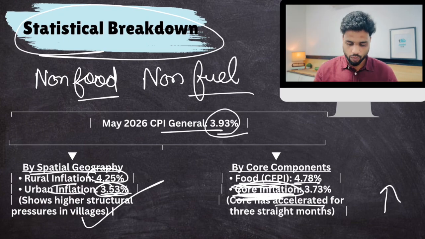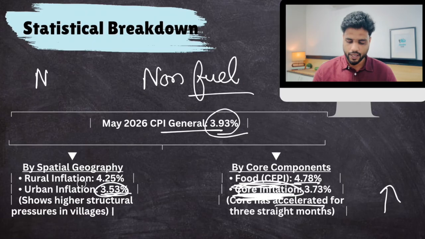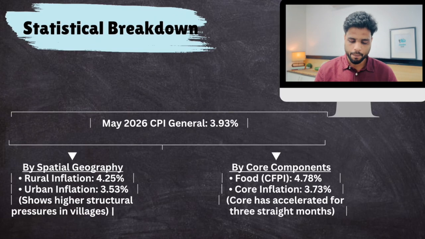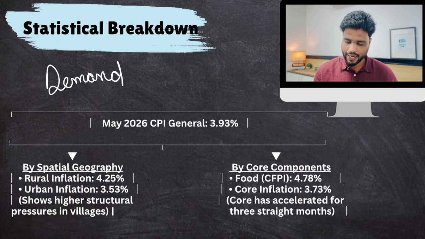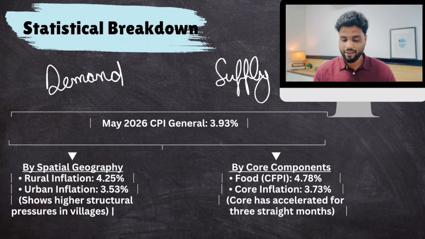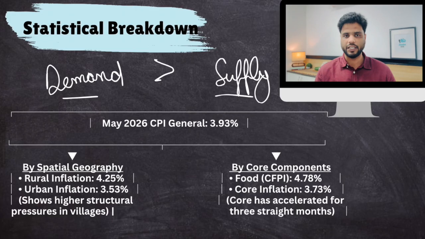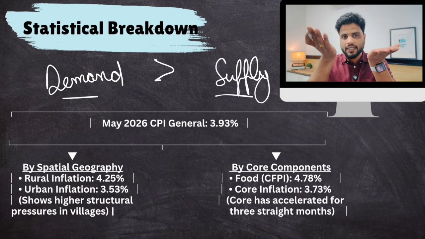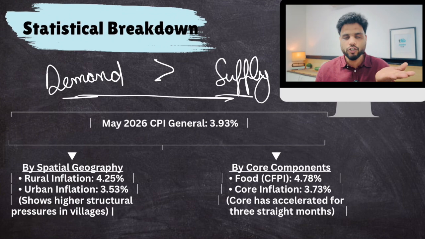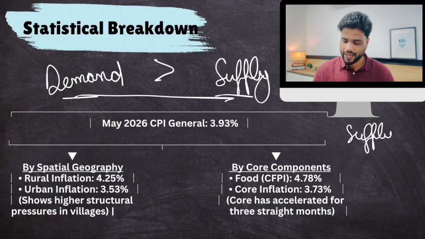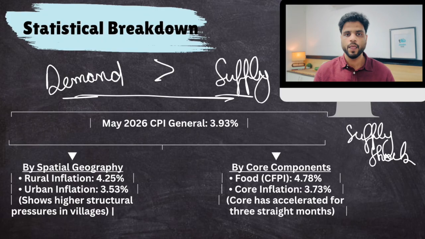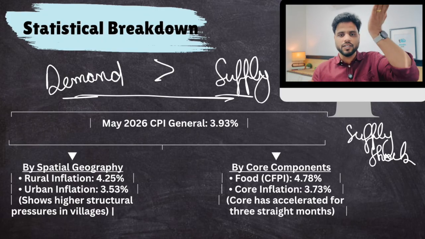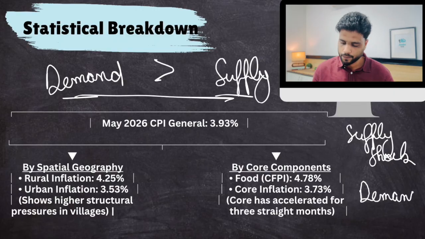Now, let me break this down for you if you have forgotten this, though I'm sure most of you are already familiar with this. Inflation is caused by basically the balance between demand and supply. Whenever demand exceeds supply, there is inflation. Now, there are two ways through which this can happen. If demand stays constant but supply falls, then inflation will happen. This would be called supply-led inflation or supply shock inflation or cost push also. But if supply stays constant and demand rises upwards, then that is demand pull inflation.